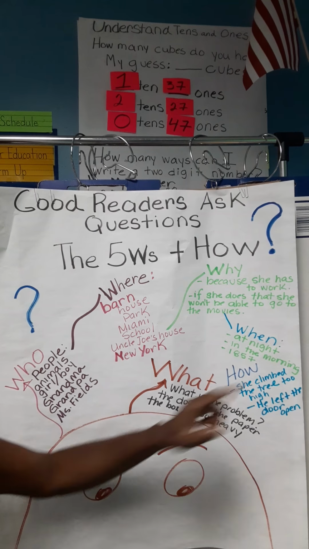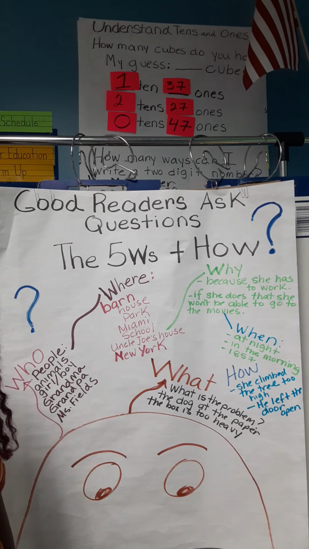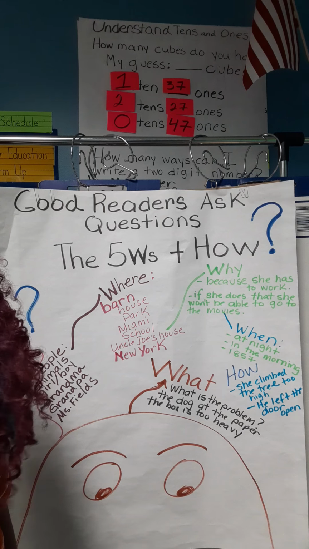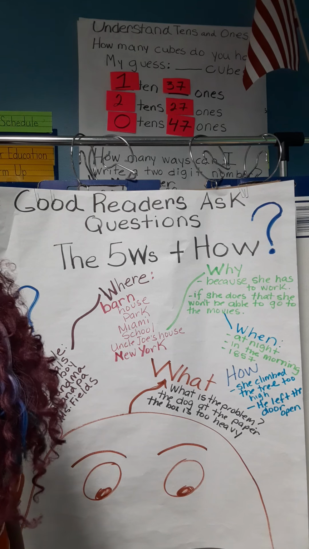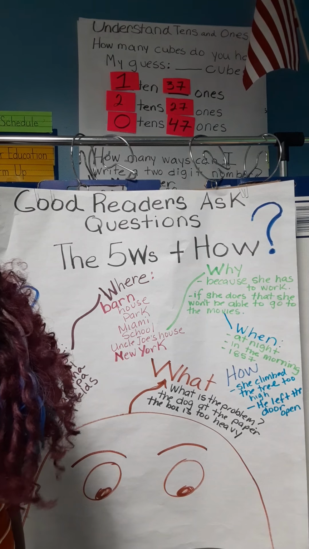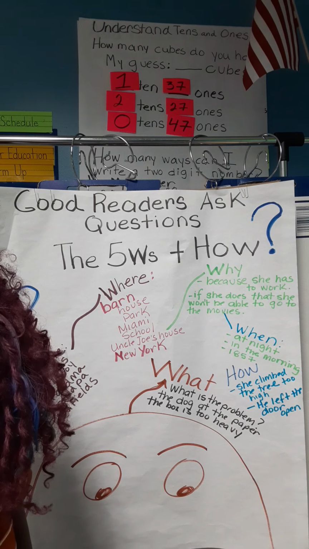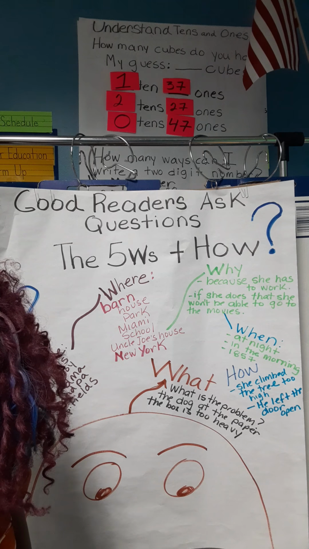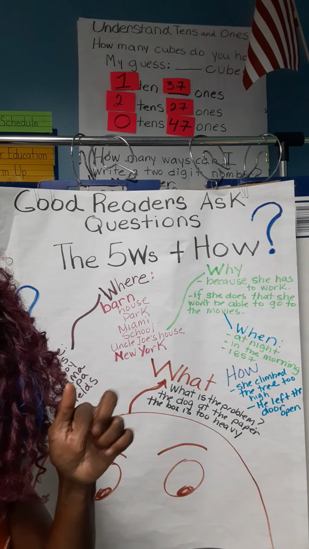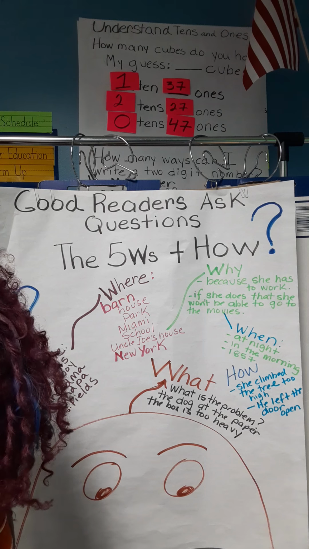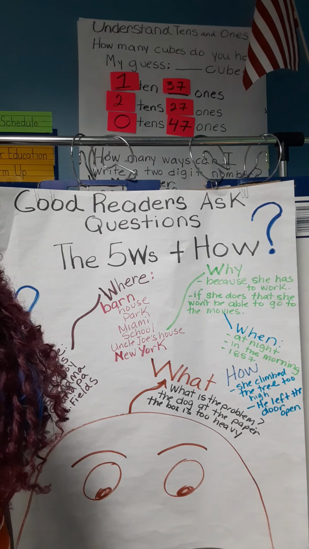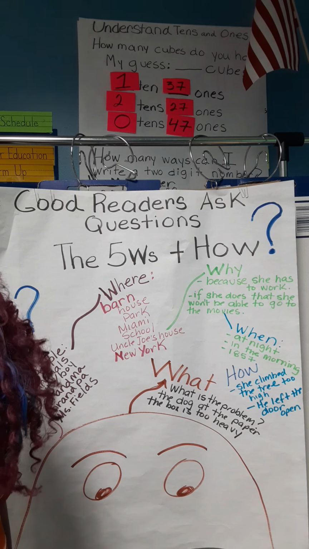And let's look at how. How did that happen? How did the rat free the lion? Did he use his teeth? Because that rat is so tiny, I can't imagine him freeing a lion. But guess what? We learned that rats are clever. They can maneuver their bodies and their teeth, and they can chip away. They're pretty sneaky. So how that happened is very important. You want to know, how did that rat do that?